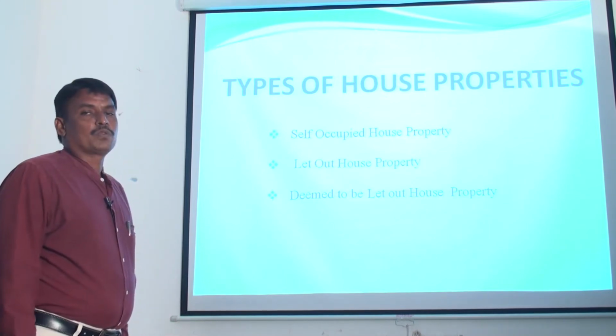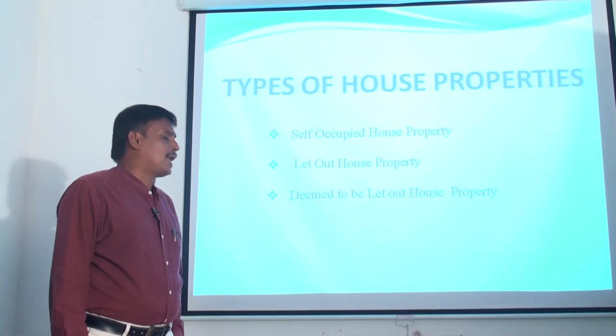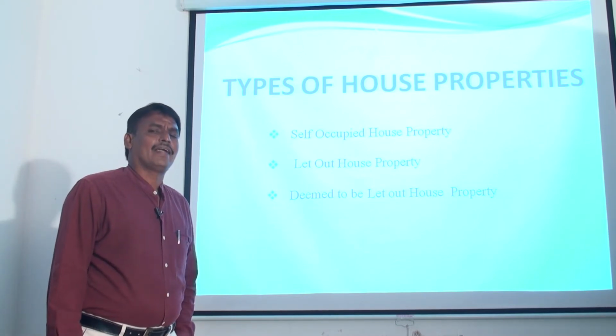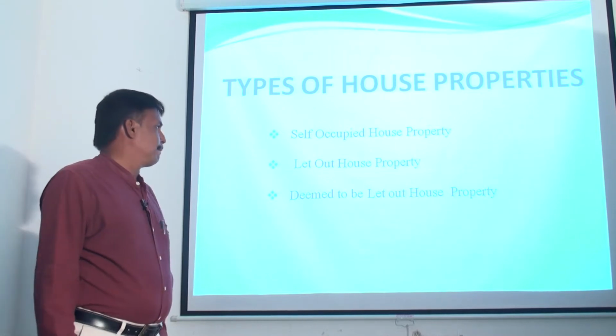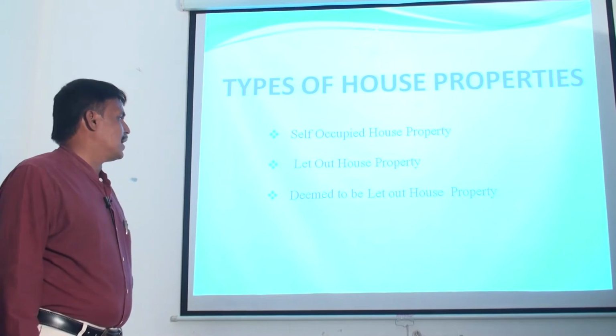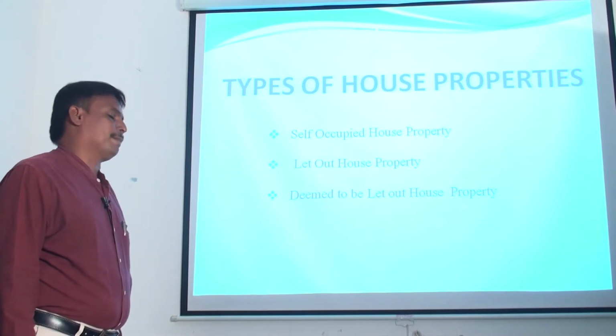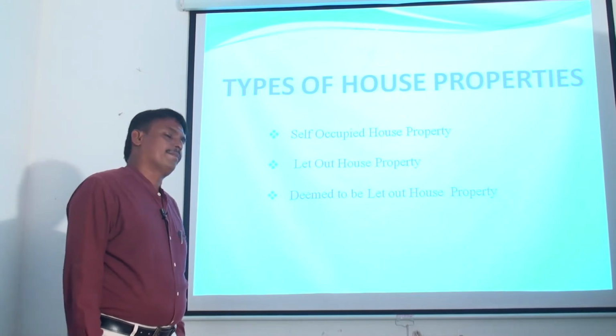Then types of house property income. Here house property income can be classified into 3 categories. One is self-occupied house property, another one is let out house property, another one is deemed to be let out house property. First one, self-occupied house property.